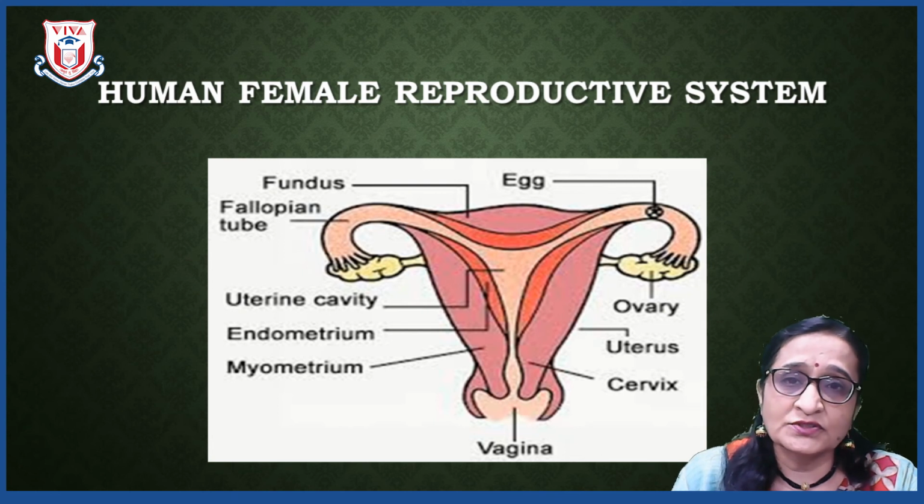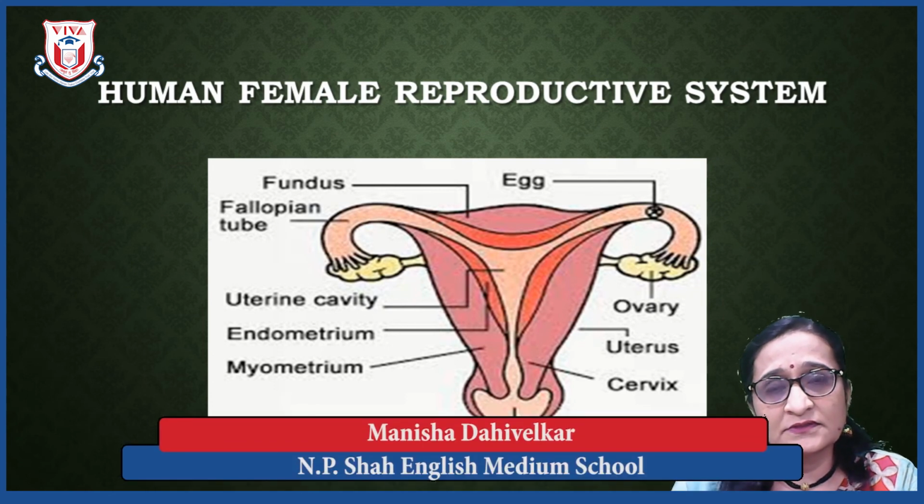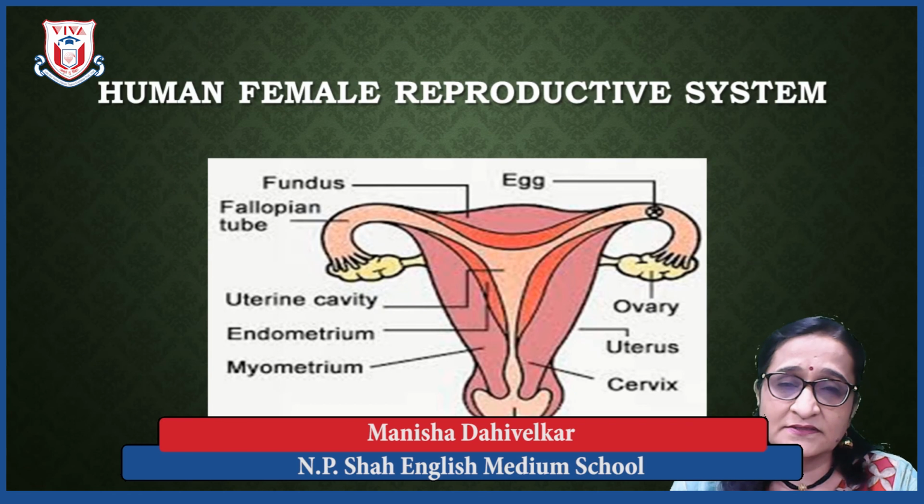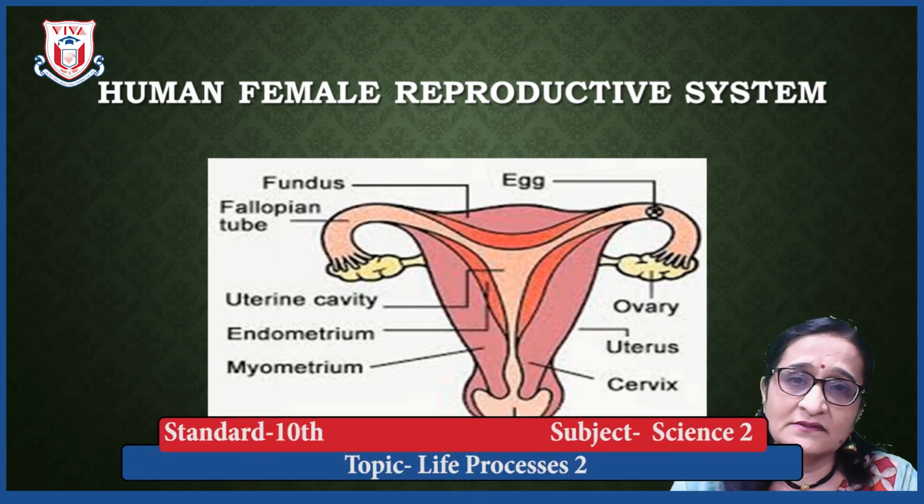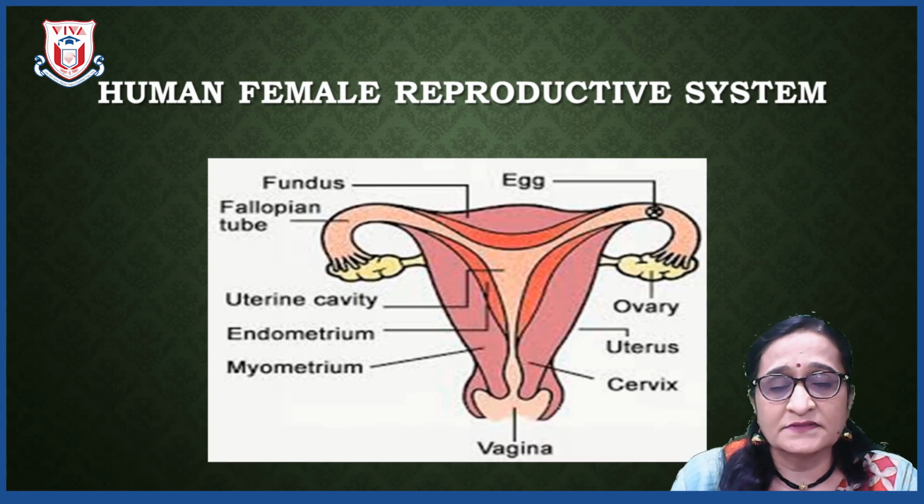If you see the functions of the ovaries and oviducts, the ovaries hold eggs. Right from childhood, you will find in the ovaries there are lakhs of eggs, but those eggs are immature. When the girls get into puberty, they get mature. Every month one egg matures and is released alternately from the ovaries.